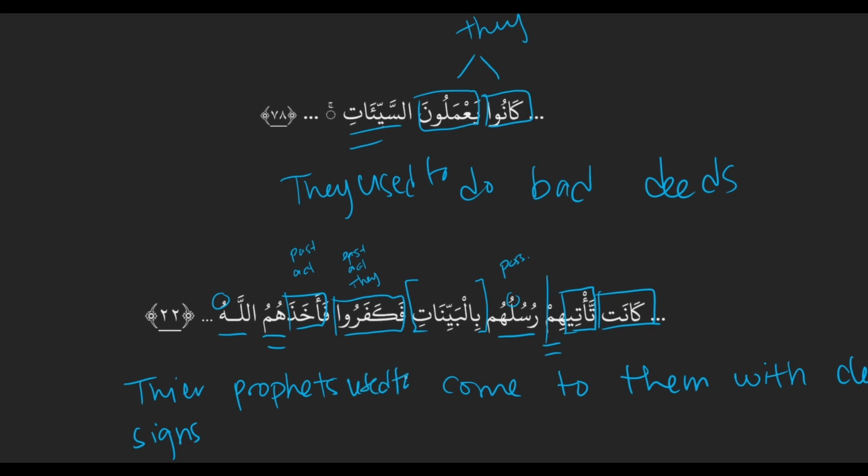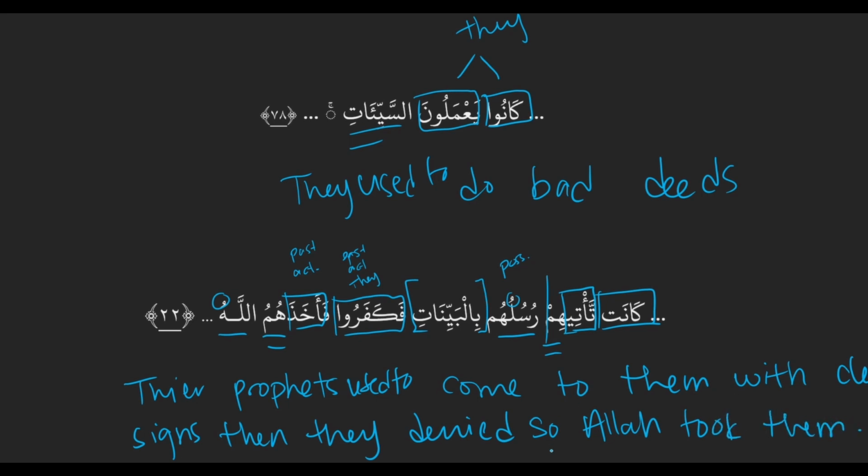And then what are we going to do with the rest? فَكَفَرُوا, then they disbelieved. And then فَأَخَذَهُمُ اللَّهُ. Would fa translate here as so? Fa can either mean then or so, and you'll just see what makes most sense. So starting with our doer, Allah took them. So Allah took them. And here so makes more sense because it's saying, as a result of their actions.